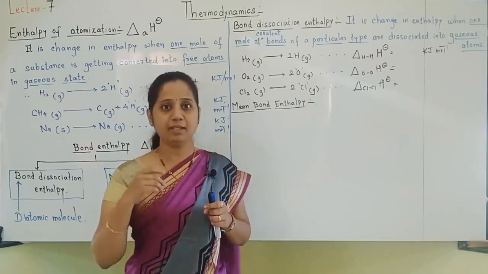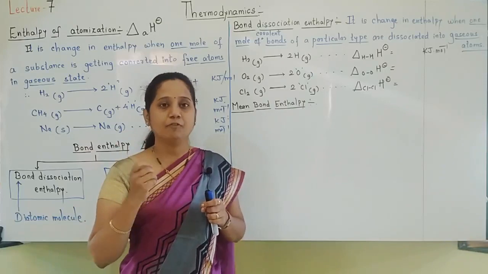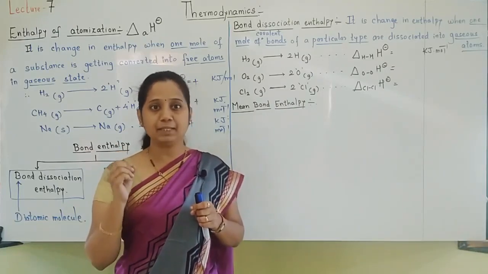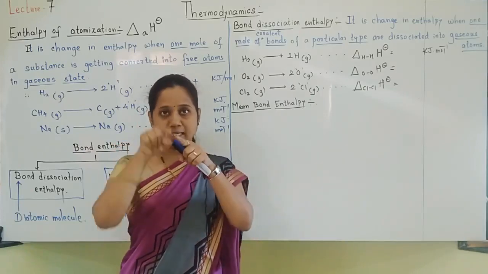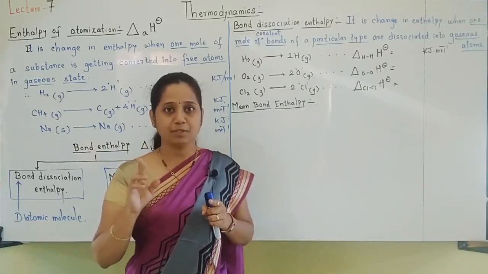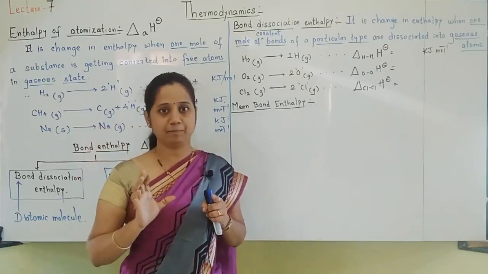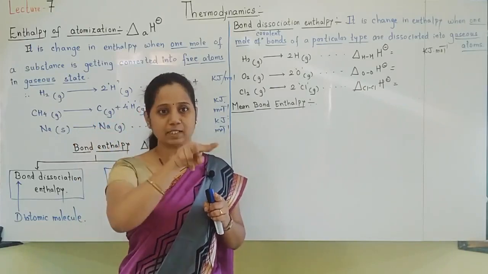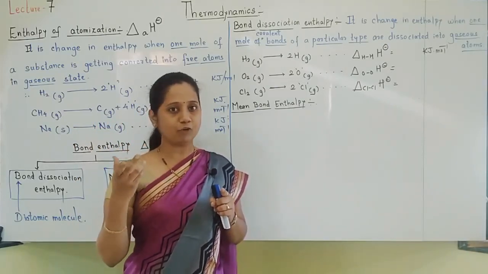But if we are having such a molecule in which more than two atoms are present. For example, let us take the example of the methane molecule. Methane formula is CH4. C is forming 4 bonds with hydrogen. 4 C-H bonds are present in methane. Now, though all these 4 bonds are identical, in what terms?